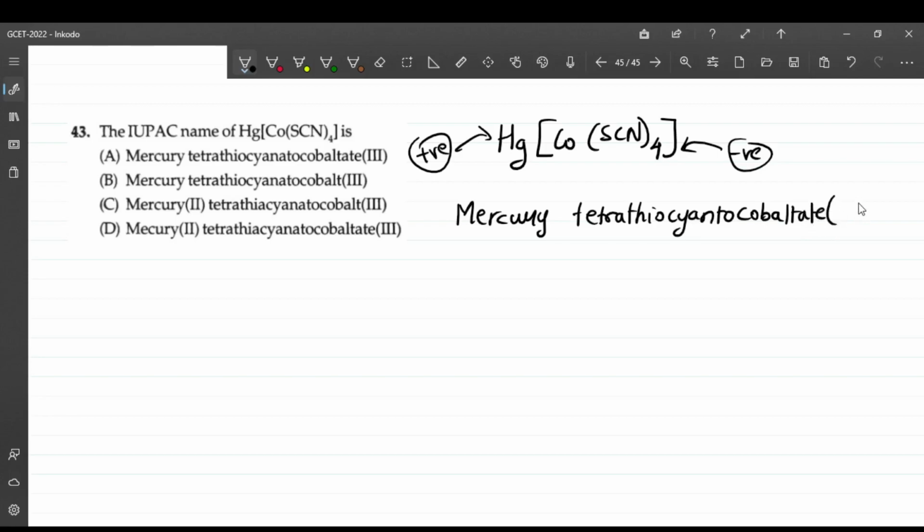Now we have to write what is the oxidation state on this cobalt. See, this is mercury, which is +2. Mercury is in +2, so this should be -2. So let's find for cobalt X plus thiocyanate is -1, and this is equal to -2.